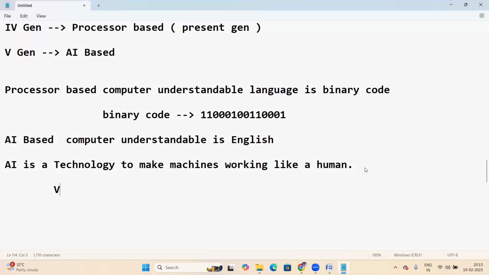See, AI will take voice data, and also text data. An AI machine will take your voice data, or if you give text data, it will take text data also. So an AI machine works like a human.